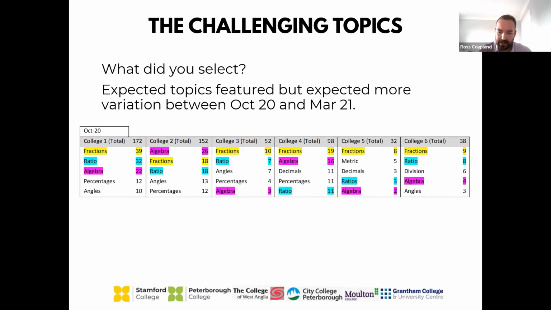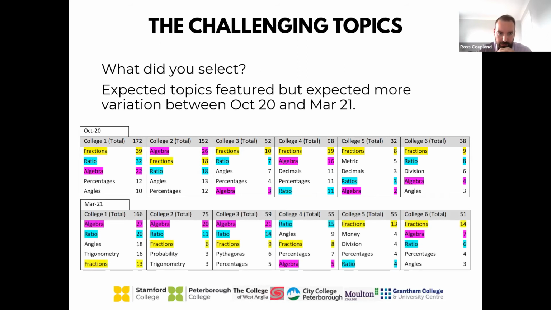And look at this. Here's the information for March 21. Fractions still features, okay? Algebra still features. Ratio still features quite near the top. After we have gone through our scheme of learning, after we have gone through our teaching and our lessons and all the extra support that we've put in, those students still state that those are the topics that they still find challenging, the topics that they still find difficult.